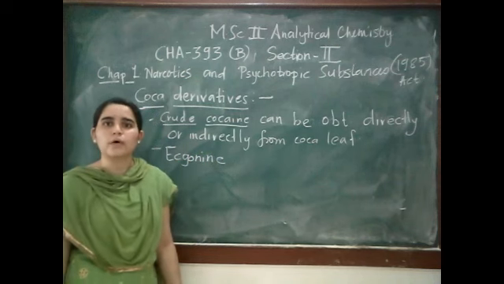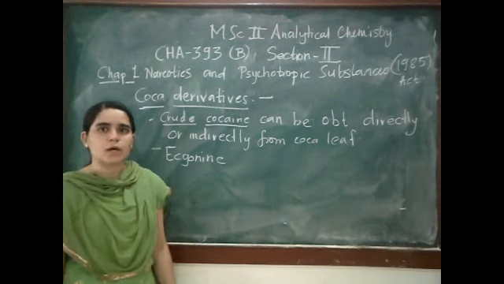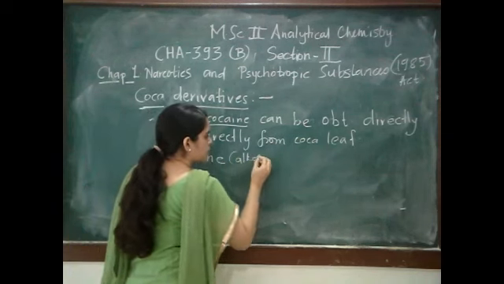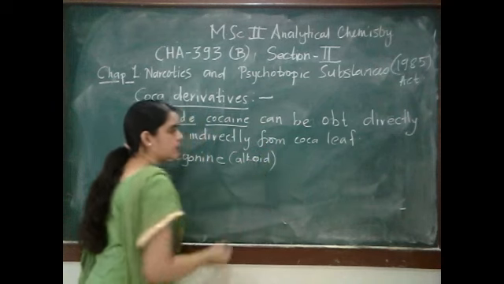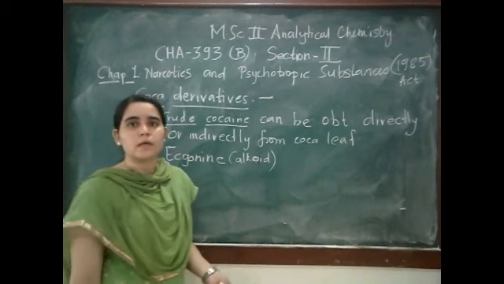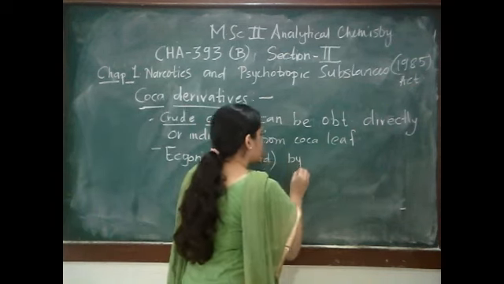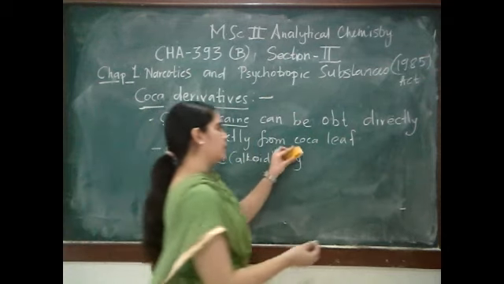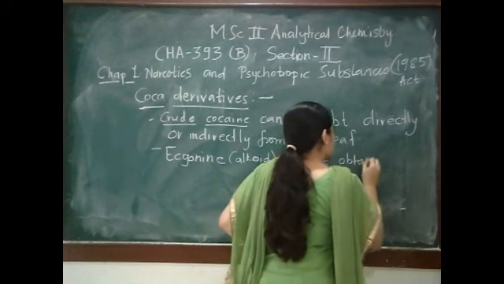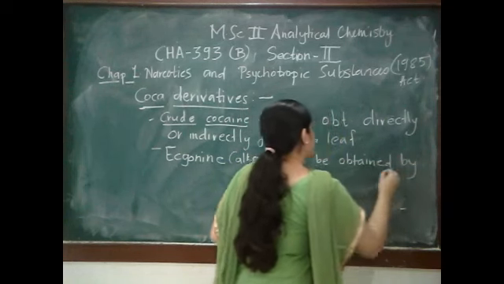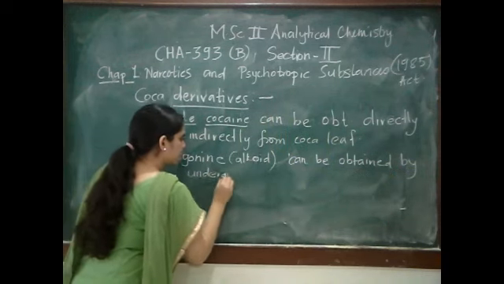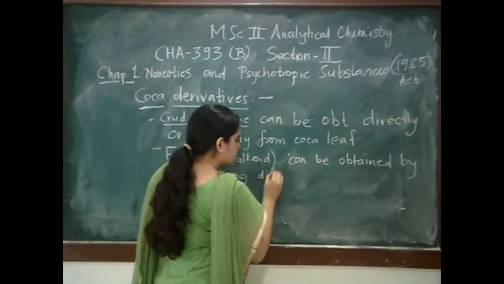It is a kind of alkaloid obtained from the coca plant. Egonine can also be obtained by undergoing different processes.